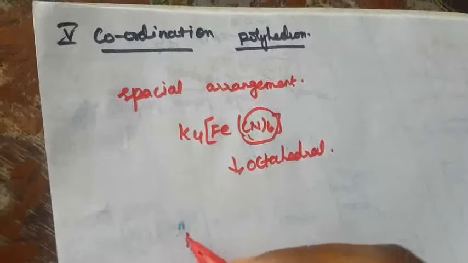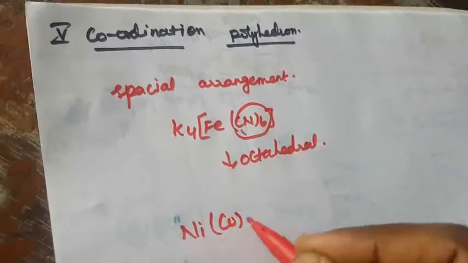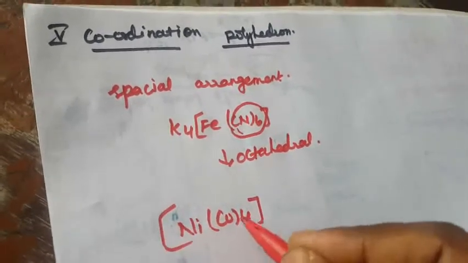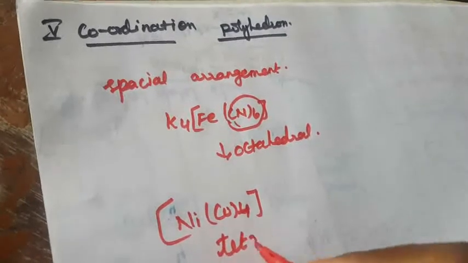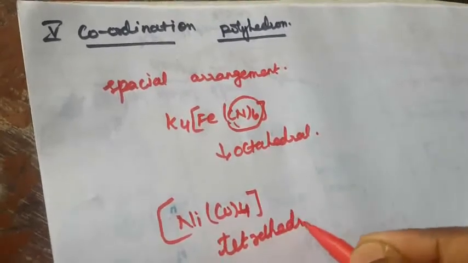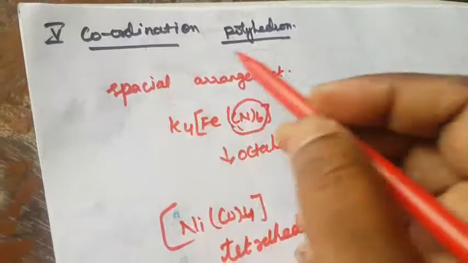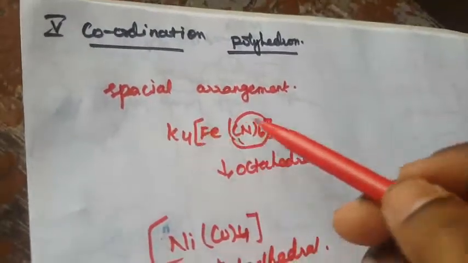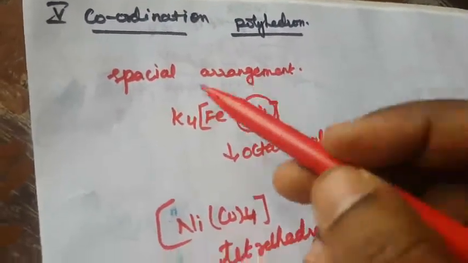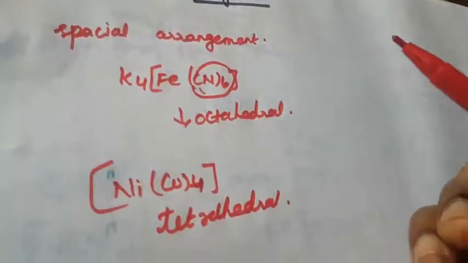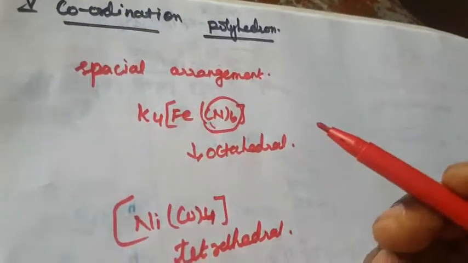Another one, Ni(CO)4: here 4 is there, so it is called tetrahedral. So the coordination polyhedron is the spatial arrangement of the ligand atoms directly bound to the central metal atom.